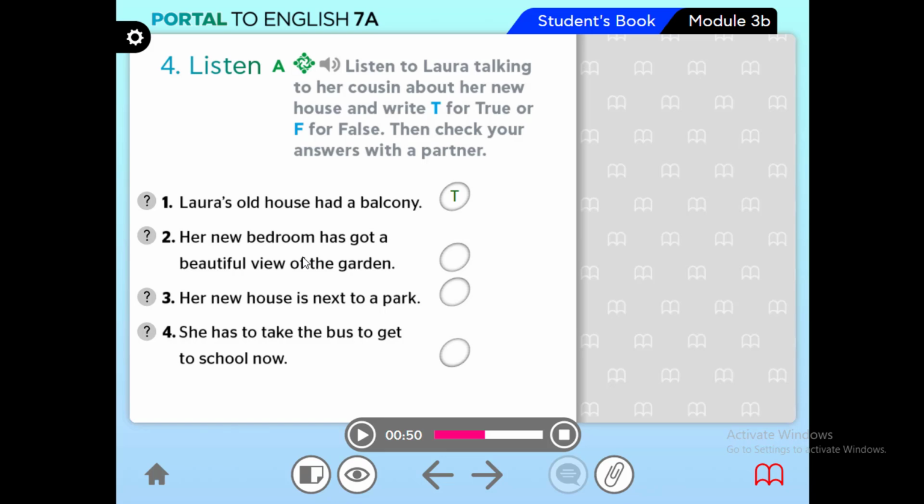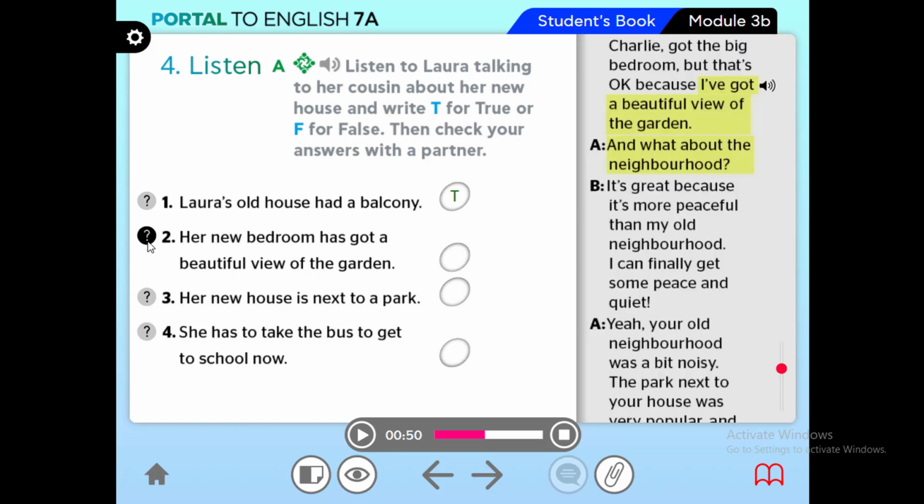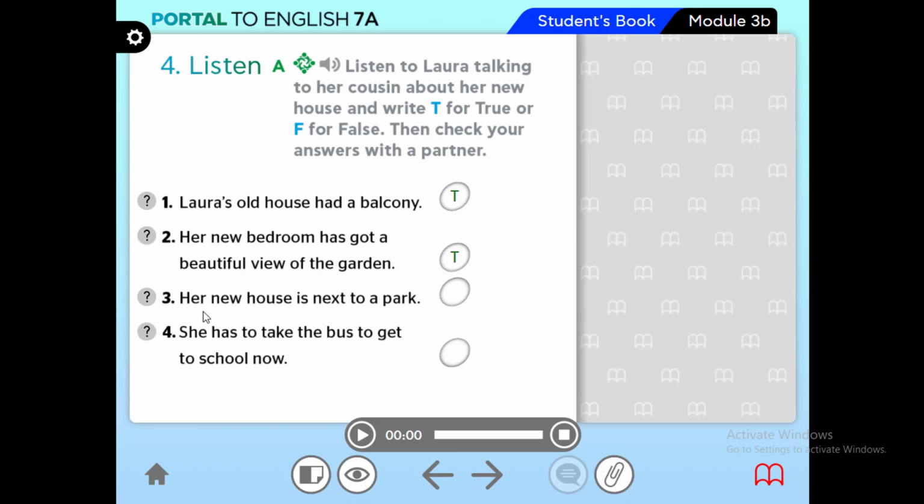What do you think? Her new bedroom has got a beautiful view of the garden. Little help? I've got a beautiful view of the garden. Yes, the answer is true. Next one. Her new house is next to a park.